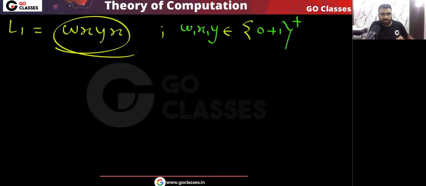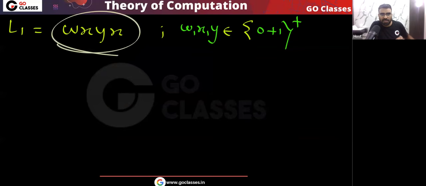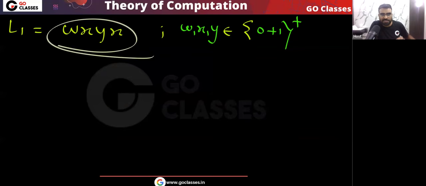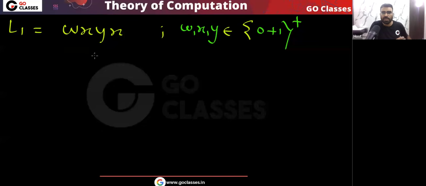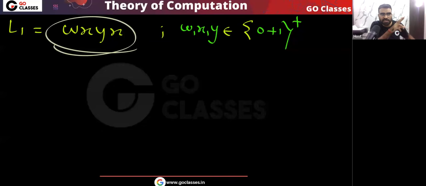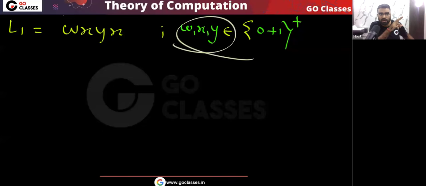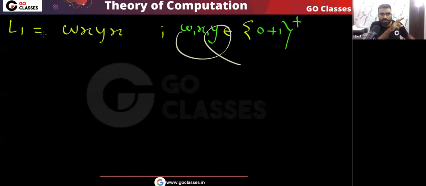You check, is it possible that w can cover x? Is it possible y can cover x? Is it possible x can cover w? Basically you check w, x, y, three things are there. There are three people. Maybe one of them can cover the other. Maybe two of them can cover x. Maybe x can cover w, y. Basically you have to check. I am saying that you should check, can w cover x? Can y cover x? Can w comma y cover x? Or x cover y. This is what I'm suggesting.